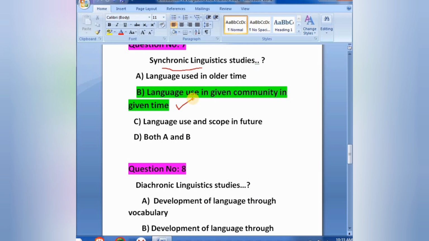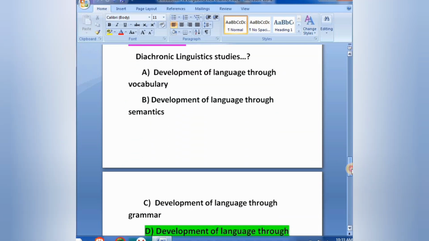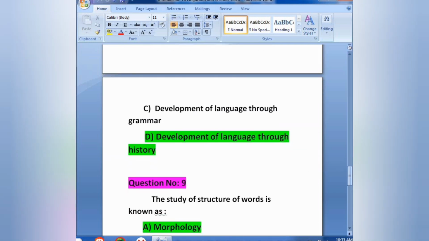Question number 8. Diachronic linguistics studies development of language through vocabulary, development of language through semantics, development of language through grammar, development of language through history. Diachronic linguistics studies development of language through history.